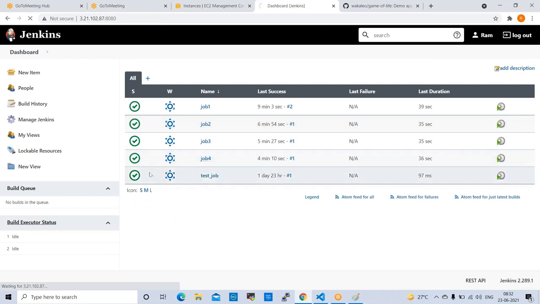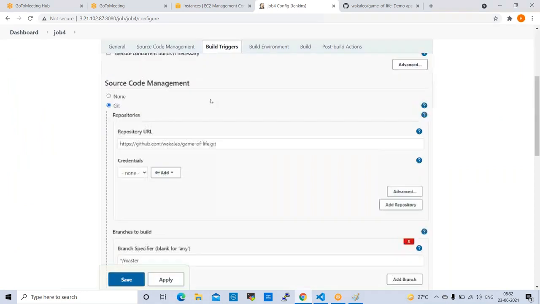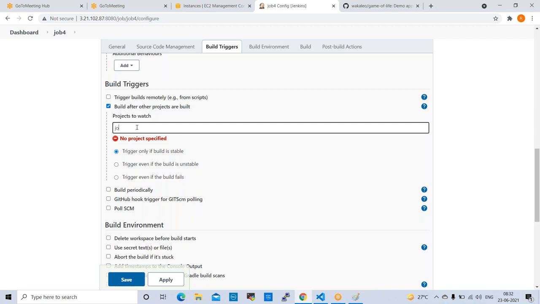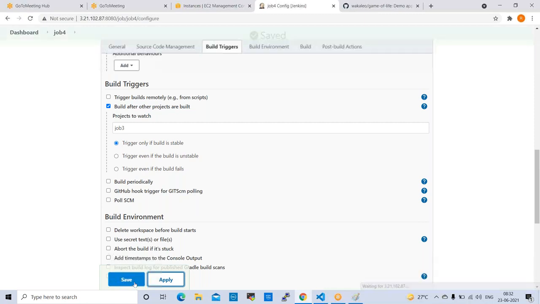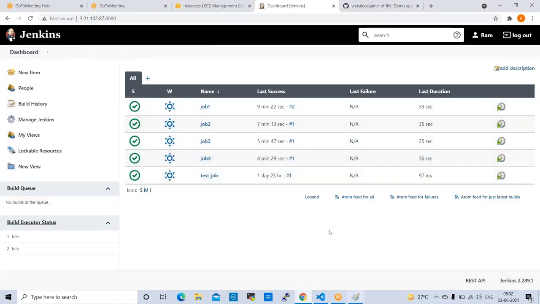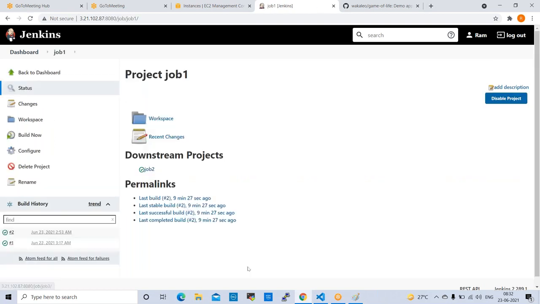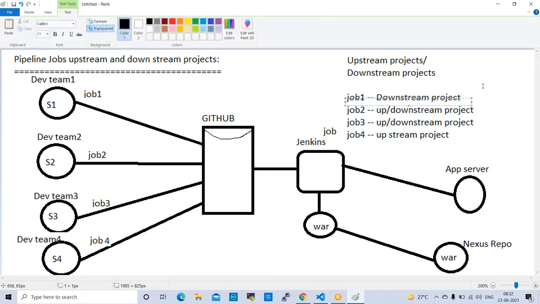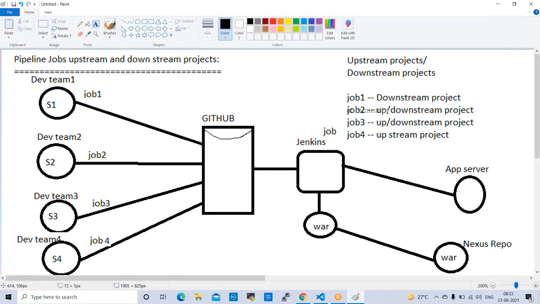Next one is job 4. Go to job 4 configure. Build triggers. It will watch job 3. Apply, save. Now, if you open job 1, it should show downstream project. See here, it shows downstream projects. The same we wrote here, right? This is a downstream project. Job 2 will show upstream and downstream project. Job 3 also same.